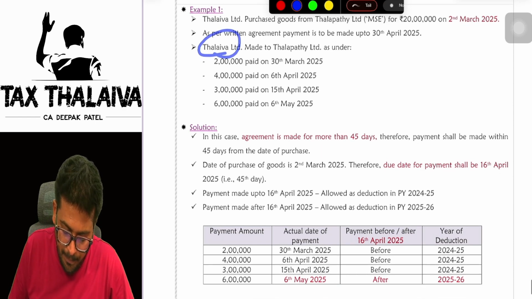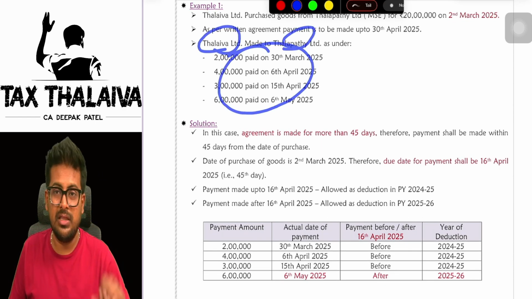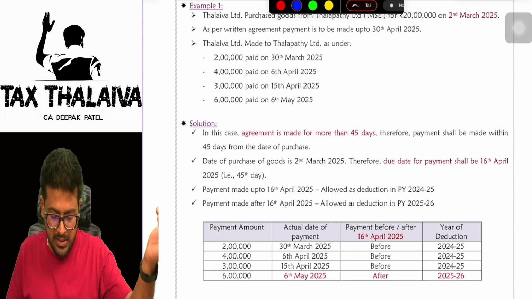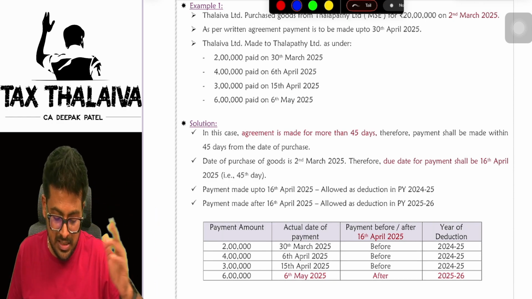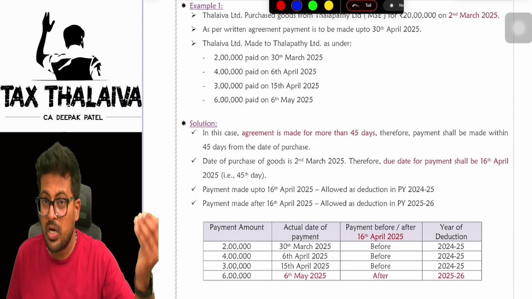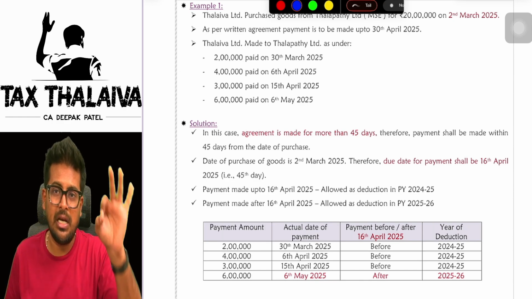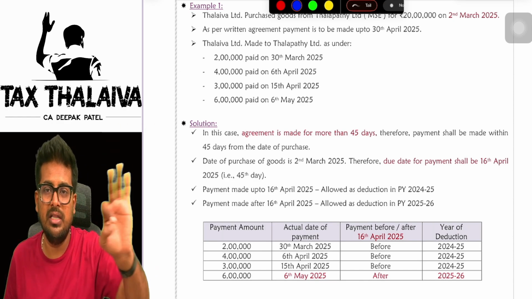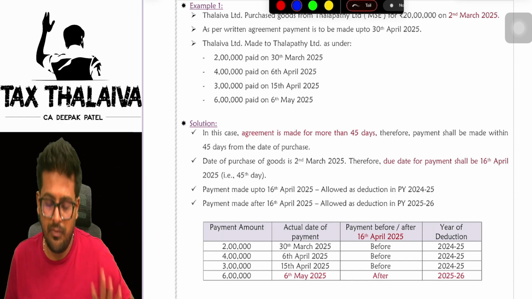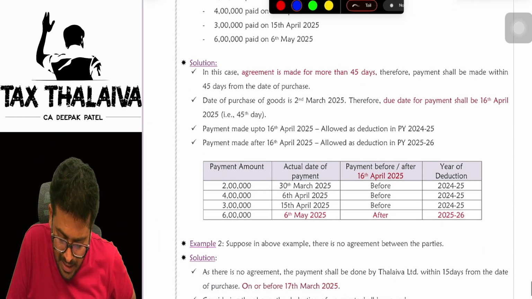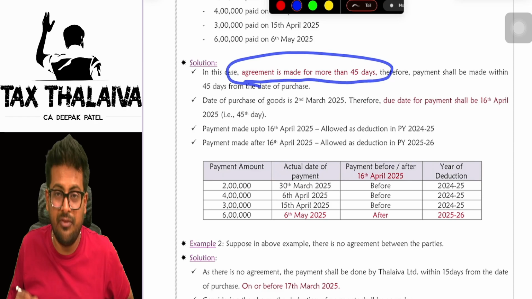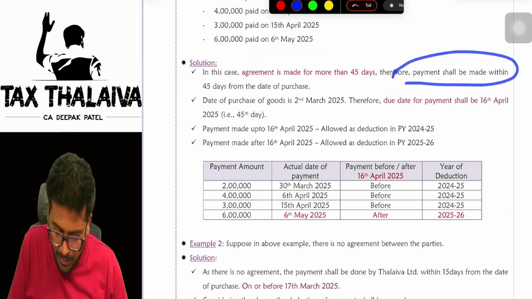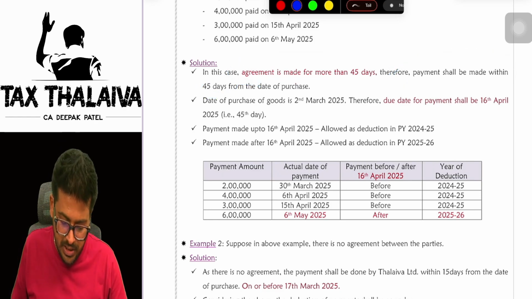And Thalaiva Limited made a payment to Thalapathy Limited like this: on 30th March, a little bit of payment, 6th April 4 lakhs, 15th April 3 lakhs, 6th May 6 lakhs. So let's look at in which year which amount will be disallowed, and in which year which amount will be allowed. In this case, agreement is made for more than 45 days. Therefore, payment shall be made within 45 days from the date of purchase.